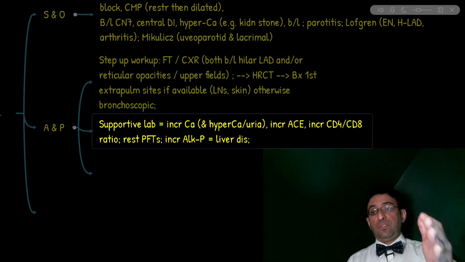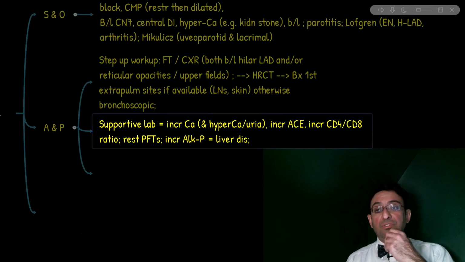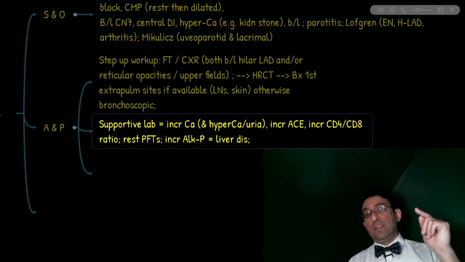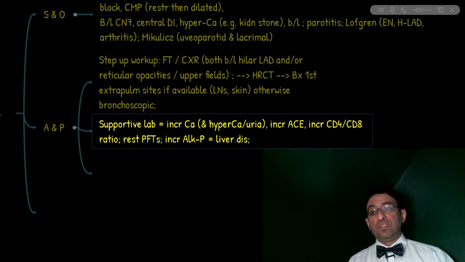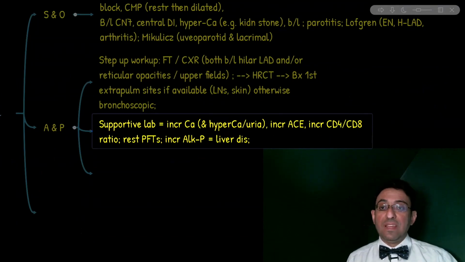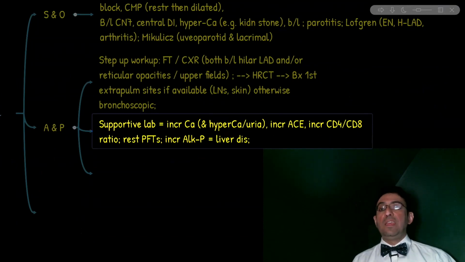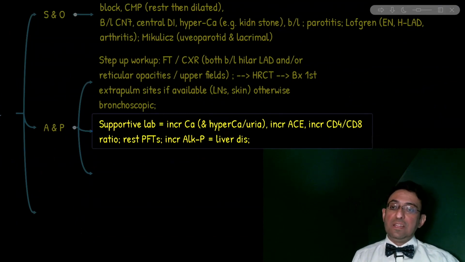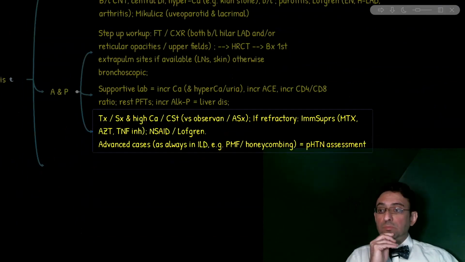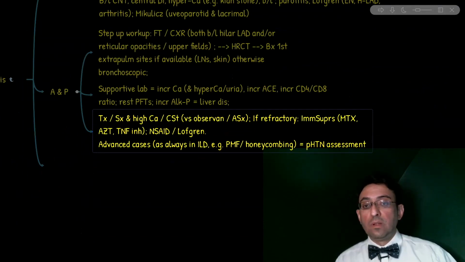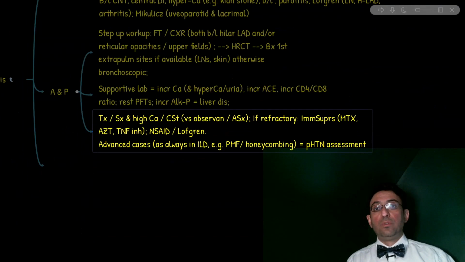Now, you know this is a restrictive lung disease, so you expect restrictive pattern PFT. But if I ask you what is the DLCO level in sarcoidosis, remember it's one of the interstitial type restrictive lung diseases. Therefore, diffusion capacity of lung for carbon monoxide is decreased. It's low. And finally, what liver function test can hint in favor of sarcoidosis, especially elevation of alkaline phosphatase. What can you see in CBC?